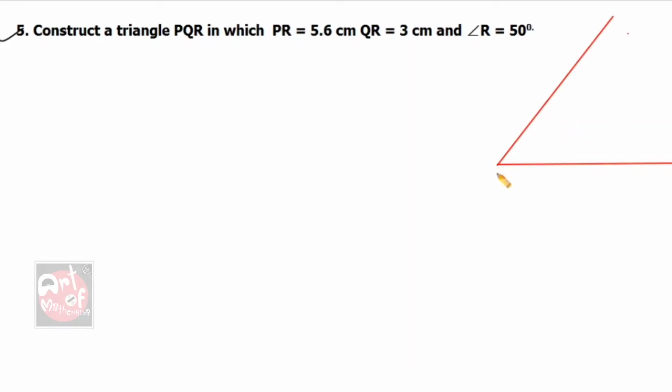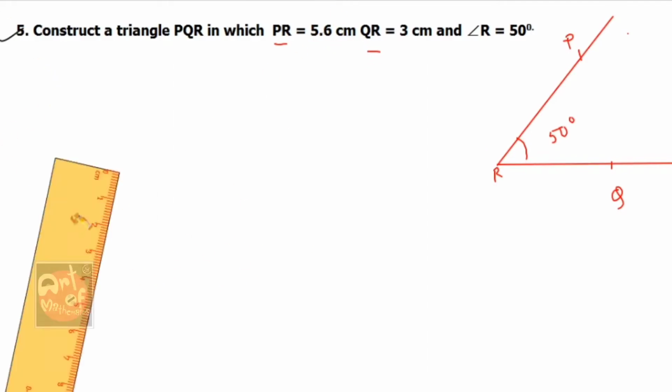So this is R, maybe this is P, Q, R. This one is 50 degree, so by copied angle we have to construct it. First R is there, no? So can I take the greater one as a base? I can take it, why not? So scale, I need a scale.